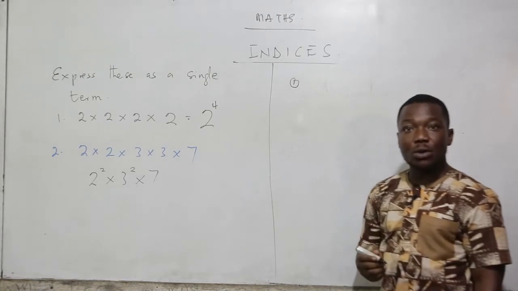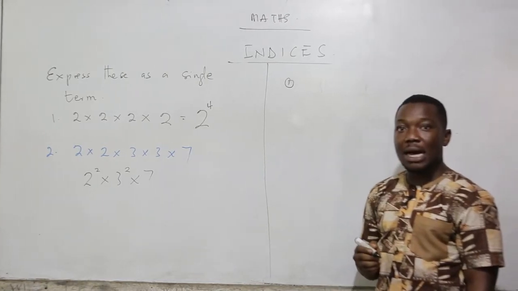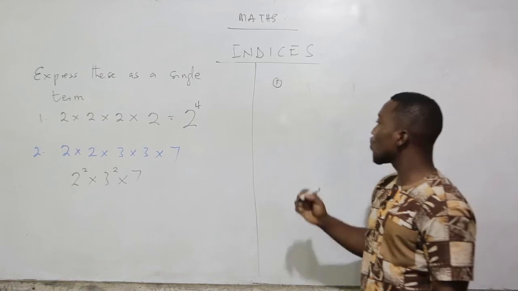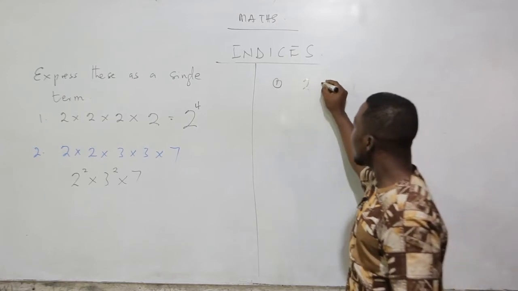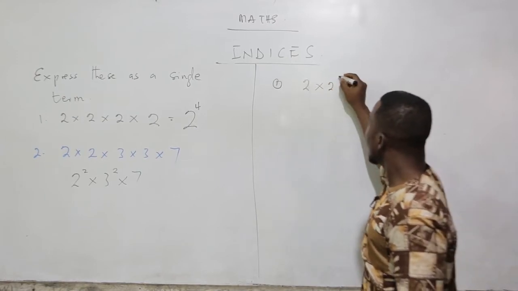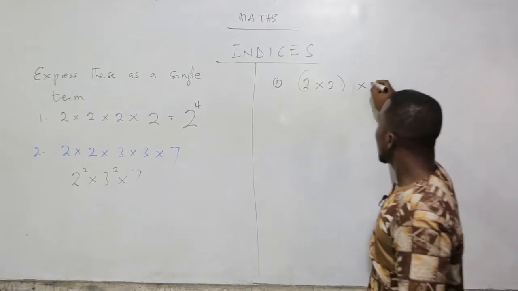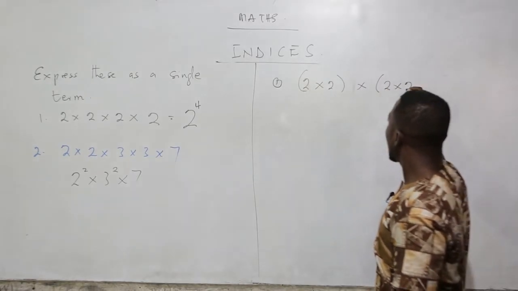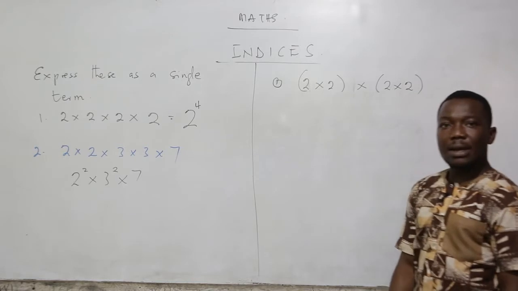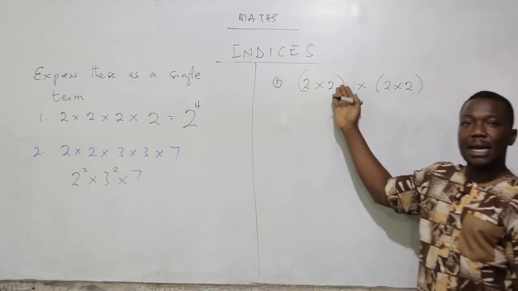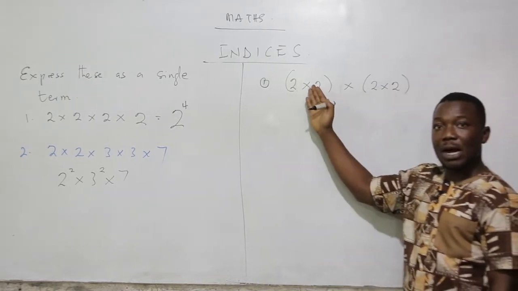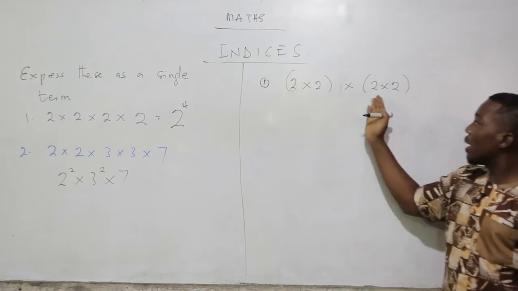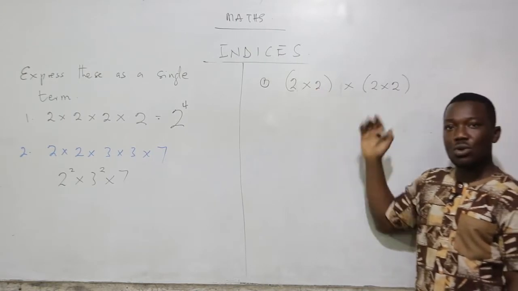Now, we are going to bring the concept out. Now, let's look at how we can multiply these 2. Now, let's assume we've been asked to multiply these 2. These are in a bracket, meaning this is 1 term, and then we want to multiply it by these 2.